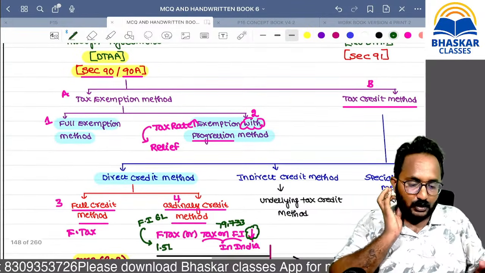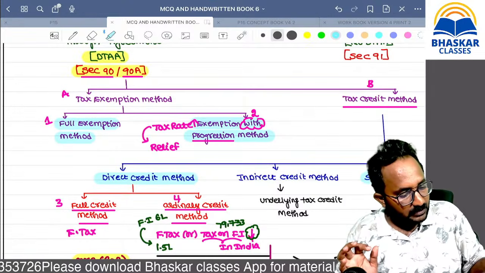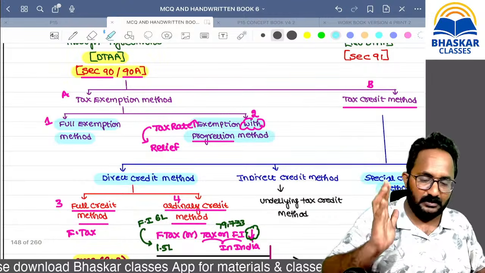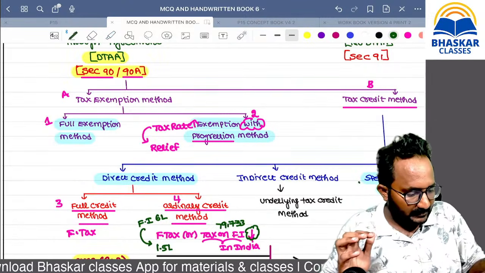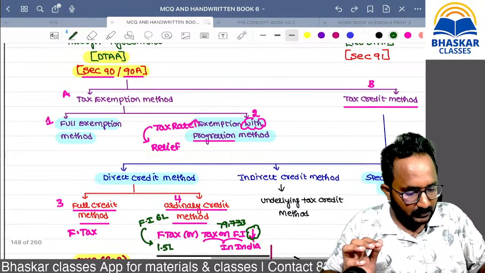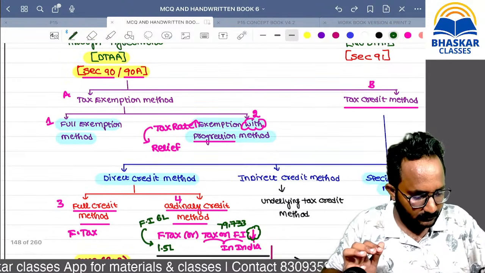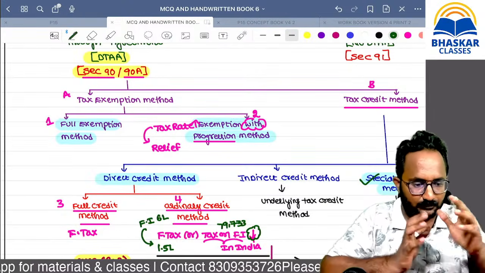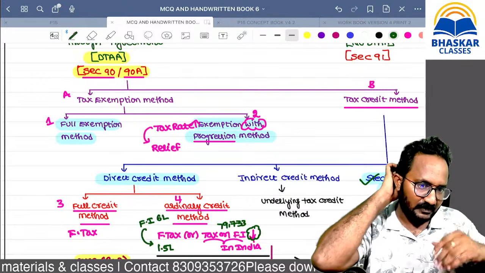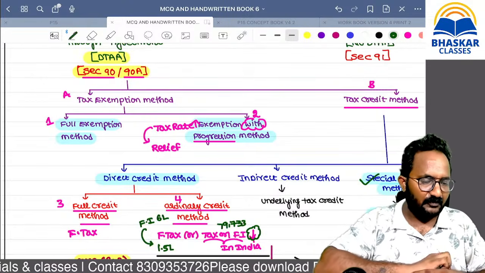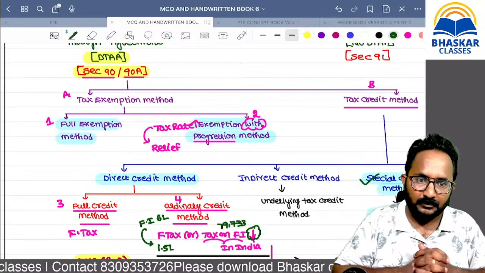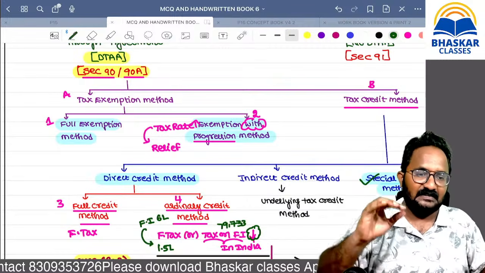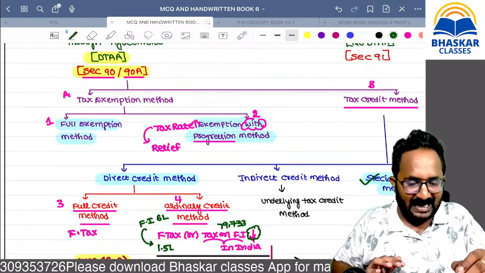Next, we can move on to the tax sparing method. Tax sparing is a special credit. For example, between India and the USA there is a very good relationship, so we want to attract investment from the USA, and we can write such agreements on tax. Under that, in India, if you invest in an SEZ, you need not pay any tax in India.